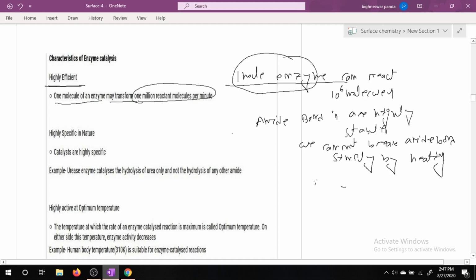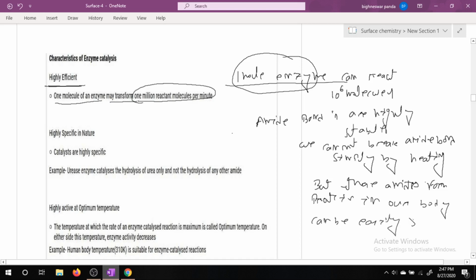But these amide bonds in protein in our body are easily broken by enzymes. So trypsin enzyme, one molecule, will react with 10 to the power 6 molecules, or 1 million molecules of proteins. So enzymes are highly efficient.